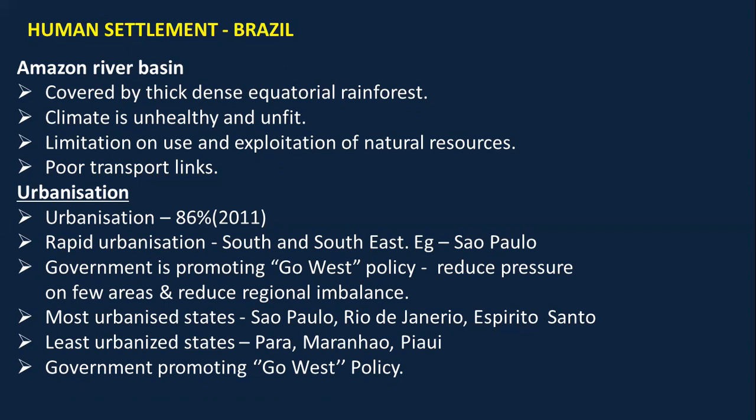Talking about the urbanization of Brazil, Brazil has 86% of urbanization. Rapid urbanization is taking place in the south and southeast of the country, but because major population is living in this particular area, the government is promoting Go West policy. Why? So that the regional imbalance reduces. सारे लोग आके एक ही जगह पे रह रहे हैं, तो government is promoting Go West policy.